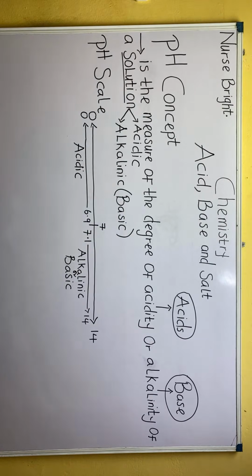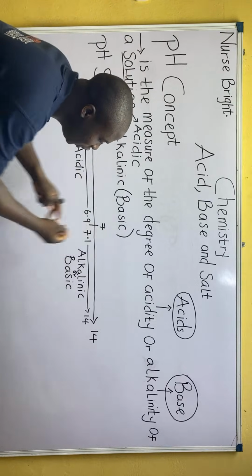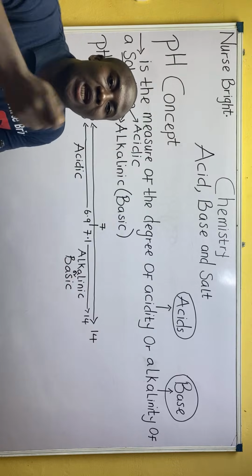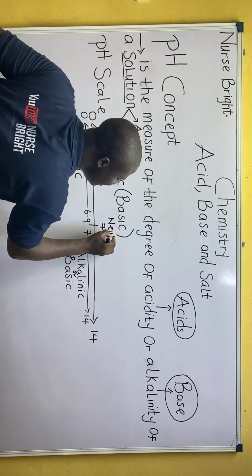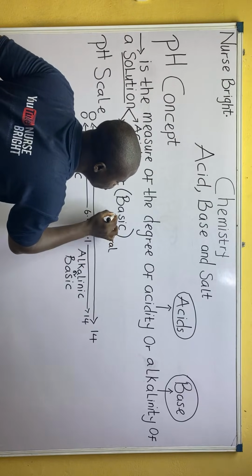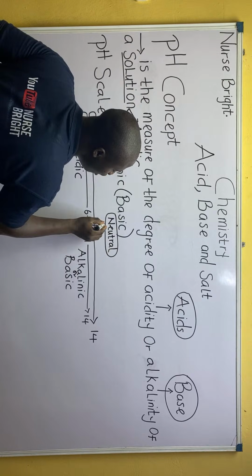I will talk about what acids and bases are, but before that, let us learn what we need to learn. When a solution's pH is 7, it indicates that that solution is neutral.